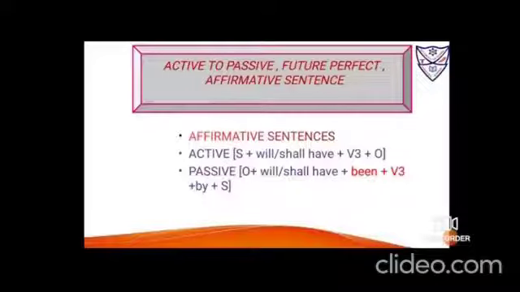Okay, then you have to bring the object ahead. Will and shall this time will be linked with the object. Okay, and this will, shall in active voice was linked with the subject. Then have, okay, after that be and been, that additional word that we have to use, and v3 form of the verb. Then add by and drag the subject to the end.